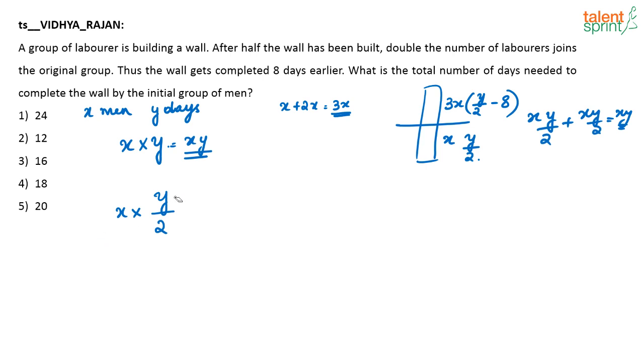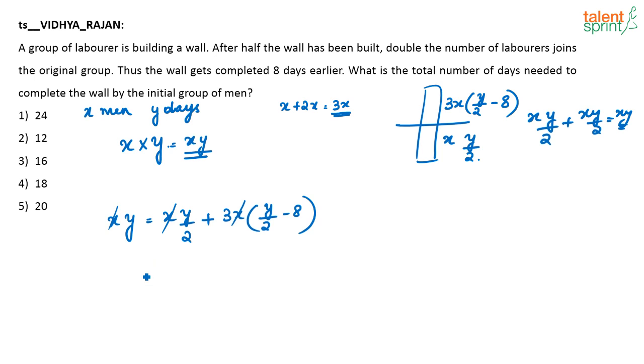So what can I say? How can I equate this whole thing? See, the total work is XY, right? Product of man into days. So this is equal to XY by 2 plus 3X into Y by 2 minus 8. So just solve for this, you will get the answer.